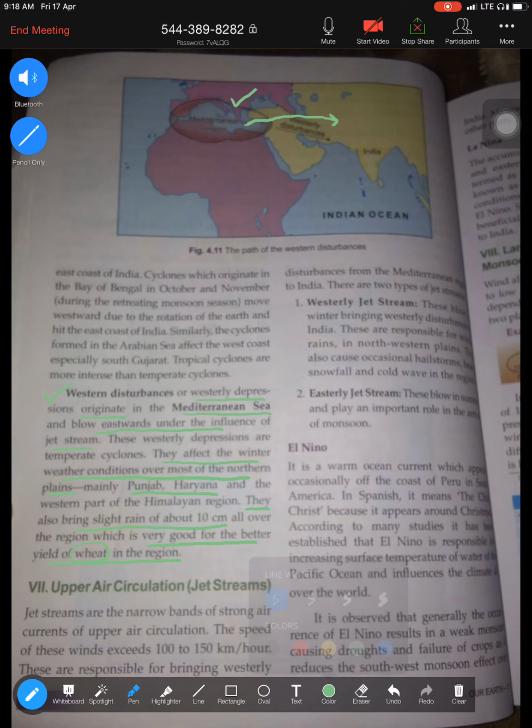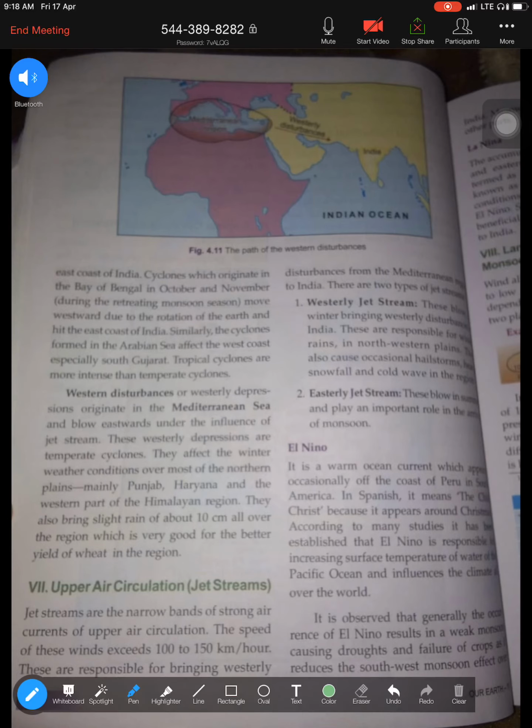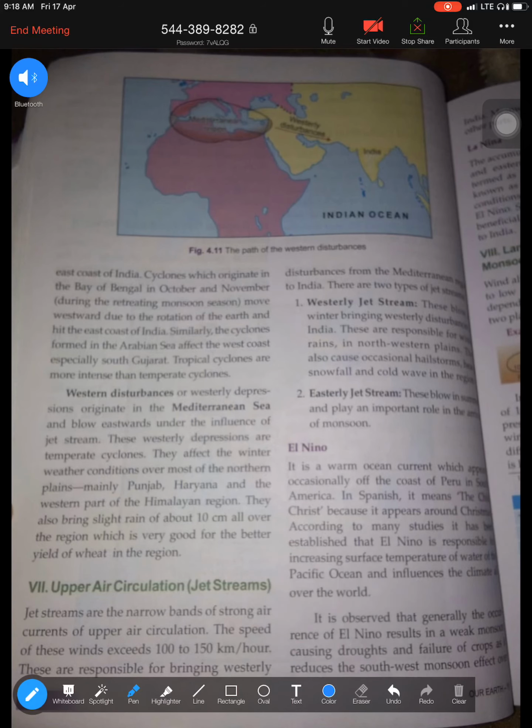Moving to the seventh point: upper air circulation. Now, what is upper air circulation? We're going to learn about jet streams here. What is the role played by the jet streams? Jet streams are very important. Like I told you, you must know what jet streams are. Jet streams are a narrow band of very strong air current in the upper layer.